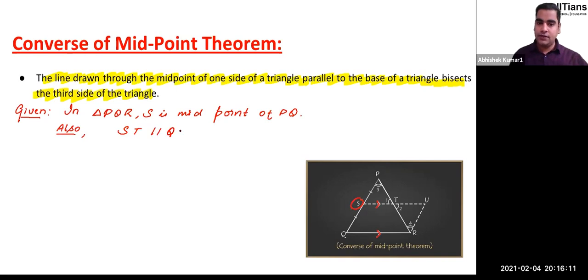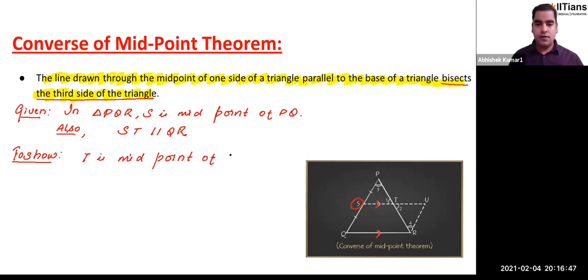Understood? Now, what do you have to show? You have to show that it bisects the third side of the triangle. The third side means we are talking about side PR in the triangle, which you can see on your screen. So what do you have to show? You have to show that T is the midpoint of PR. That is what we have to show here.